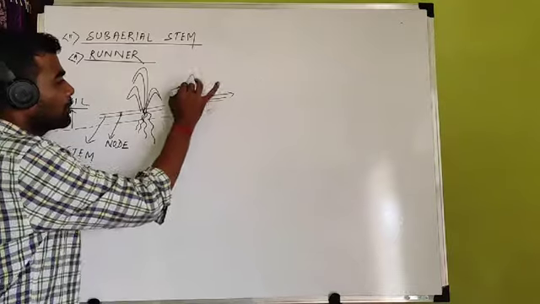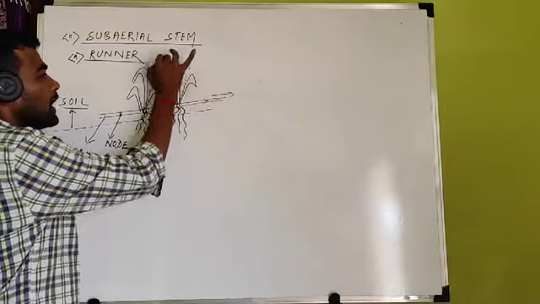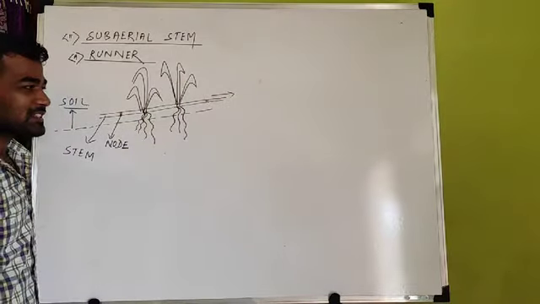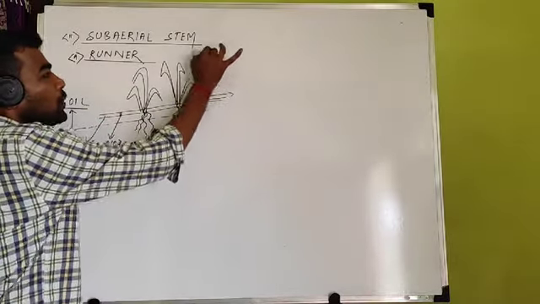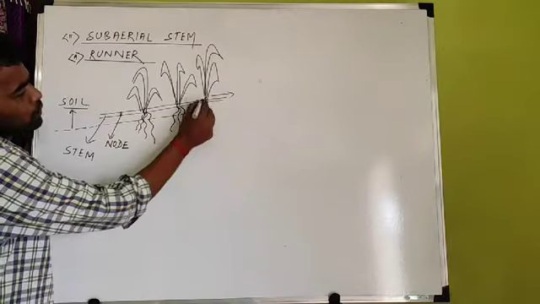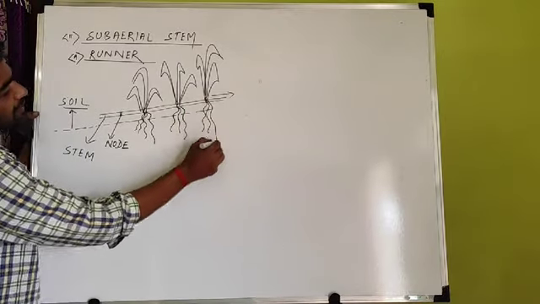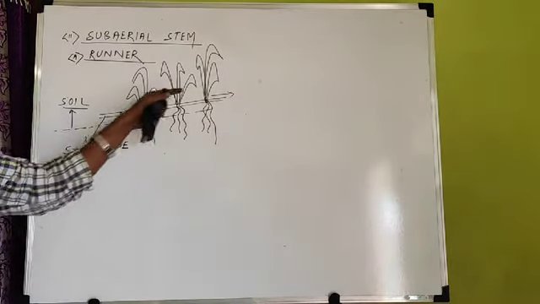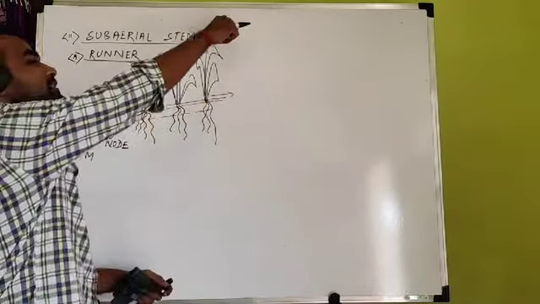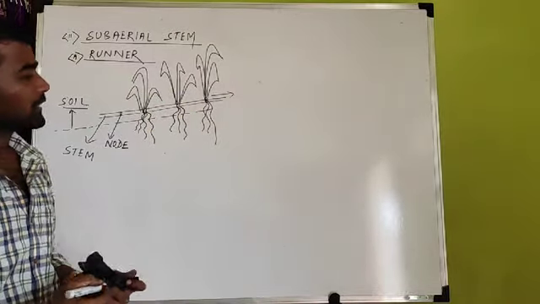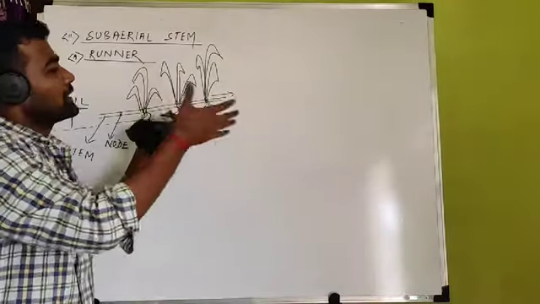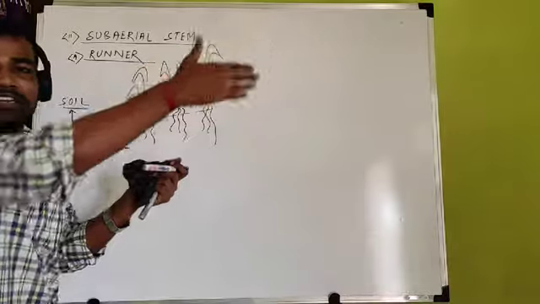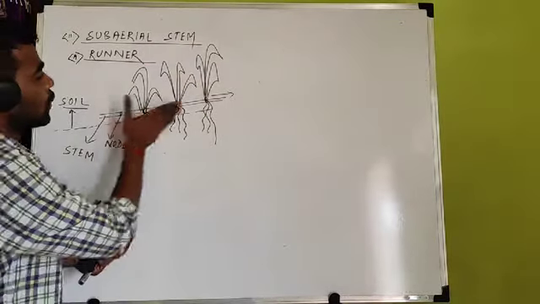So from the above ground portion leaves arise, and from the lower portion, adventitious roots develop. Like that, when the plant grows in a forward direction, new leaves arise at the upper side, and roots develop at the lower side. So that's why when the plant grows, it develops into new plants in different areas. So that's why it grows horizontally.